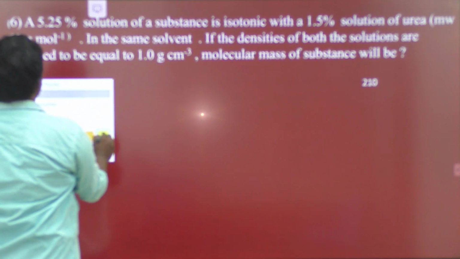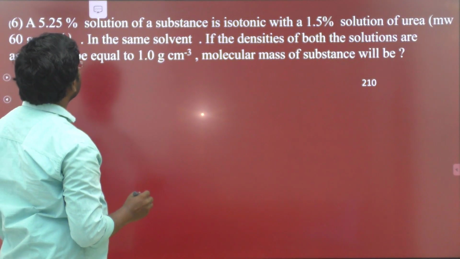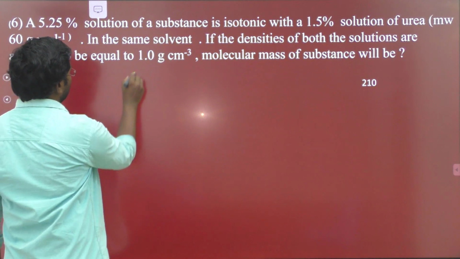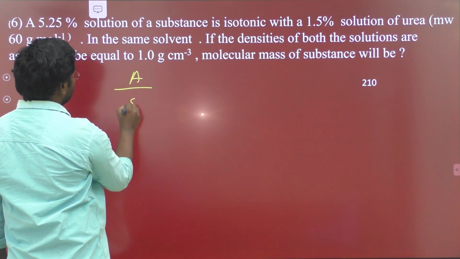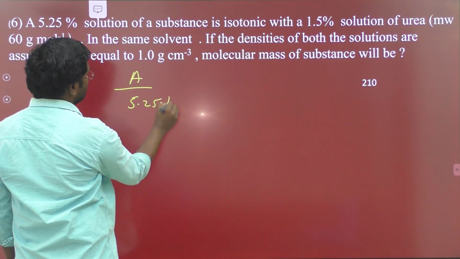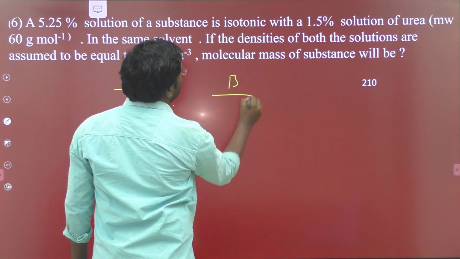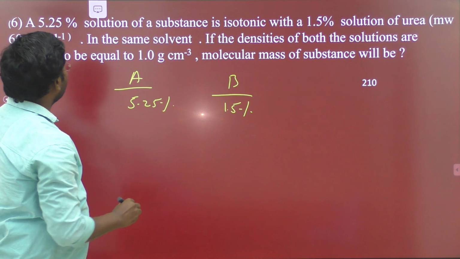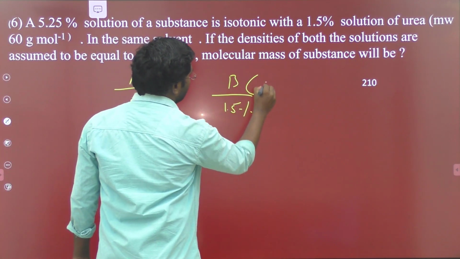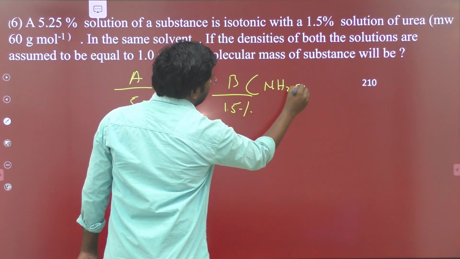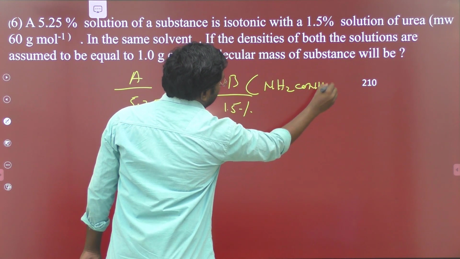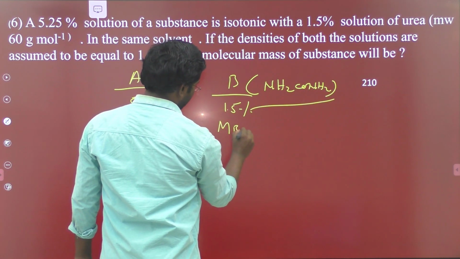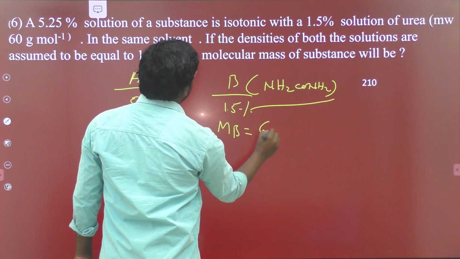Next one: a 5.25% solution of a substance is isotonic with a 1.5% solution of urea. This is solution A, its percentage is 5.25%, and this is solution B, its percentage is 1.5%. Urea, formula NH2CONH2, has molecular weight Mb of 60 grams.